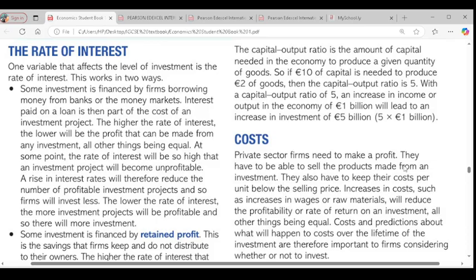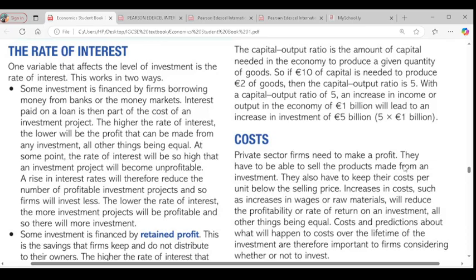The other one is investment financed by retained profit. Retained profit comes from the profit that is not distributed to owners of the business, yes or no? So if we are not distributing this profit to the owners, we can as well keep it in the bank. So if the rate of interest is high, firms would rather save than spend it on investment. Retained profit is the saving that is not distributed to owners.